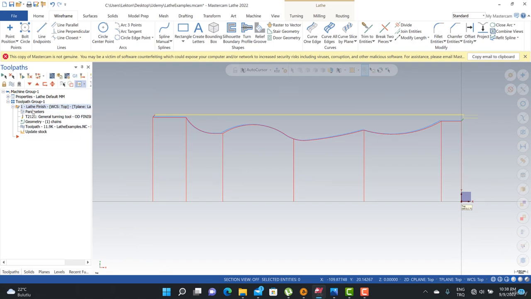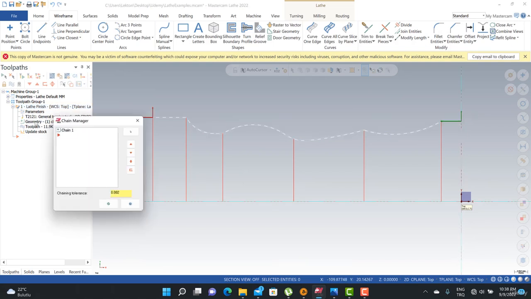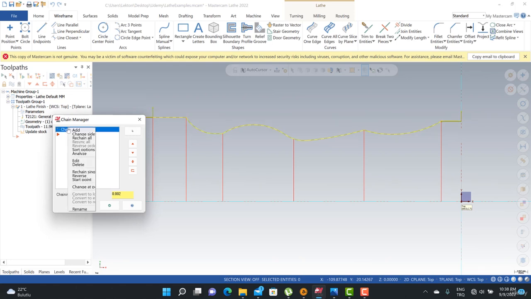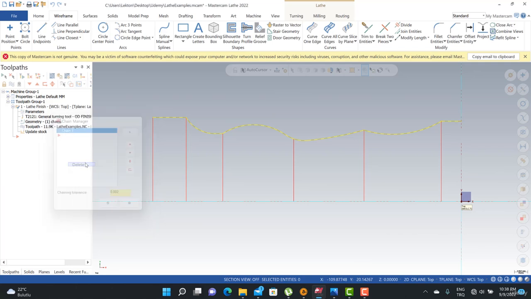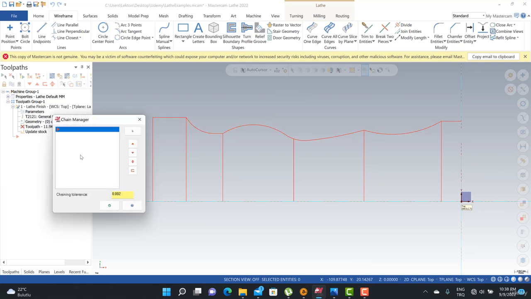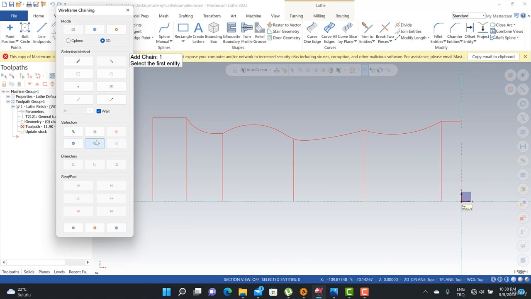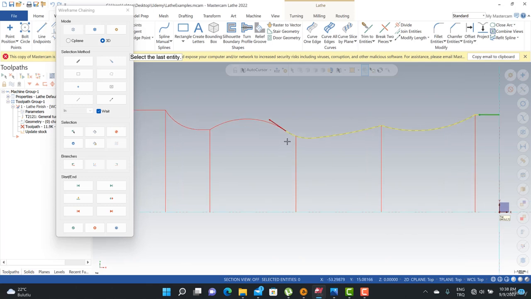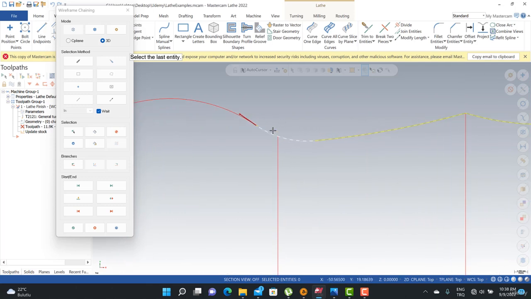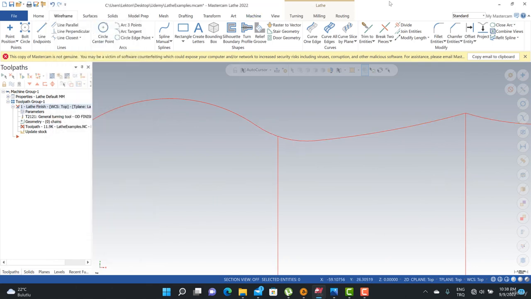Okay, if you intend to change your geometry, you can click here, you can select your chain and then click the right mouse button and delete that chain. And then maybe we should also add a new one. We can click here, right mouse button and add chain. And then we can start from here, here, here, and here. If you would like to finish your toolpath at that point, actually, we can handle it.